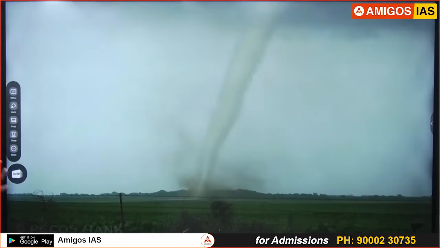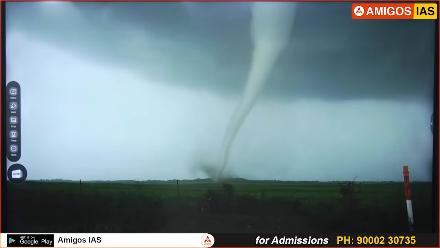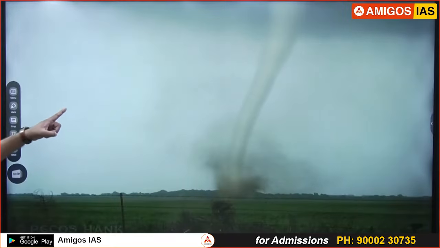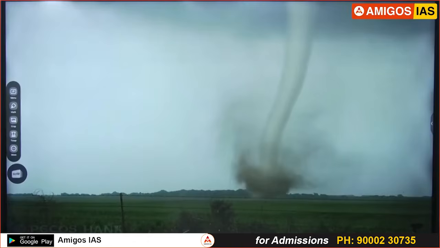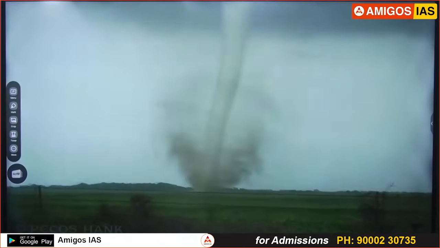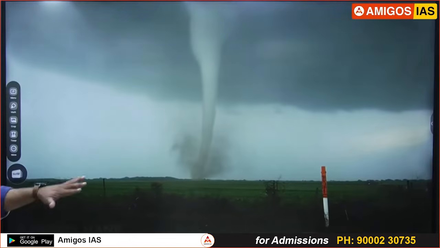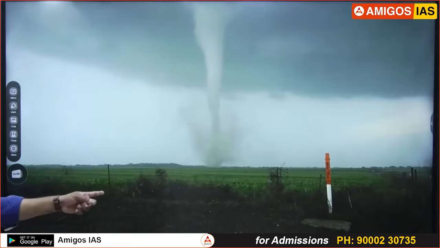Okay. Tornadoes are also called twisters. They are a cold downslope wind that descends from a cumulonimbus cloud towards the ground, like a trunk of an elephant. Rotating anti-clockwise in the north, clockwise in the south. Sometimes this goes over a lake or river. The tornado, now it's on the ground.